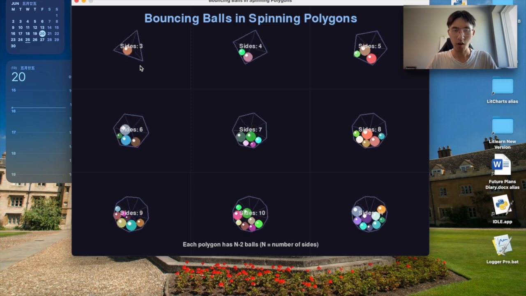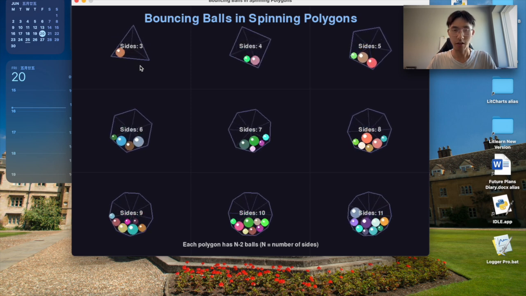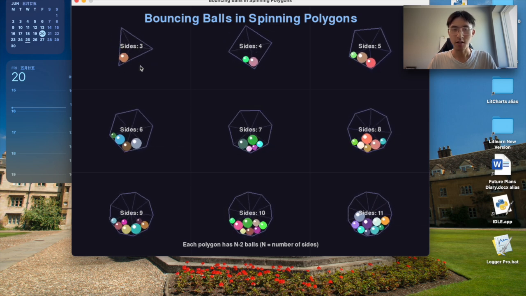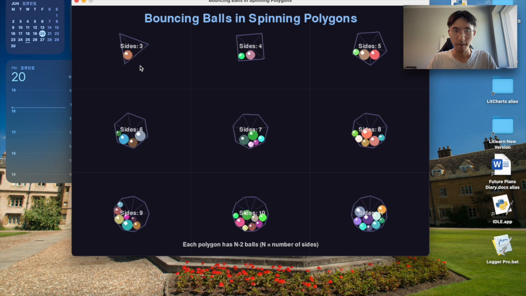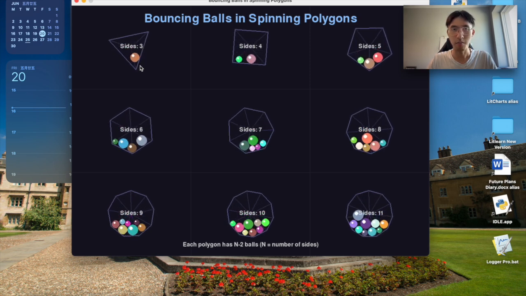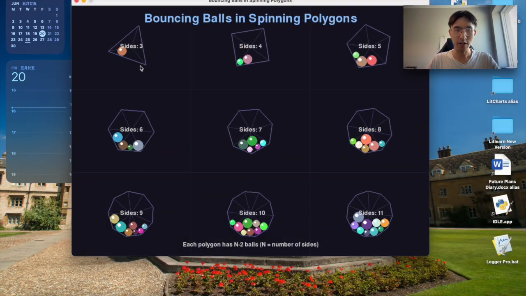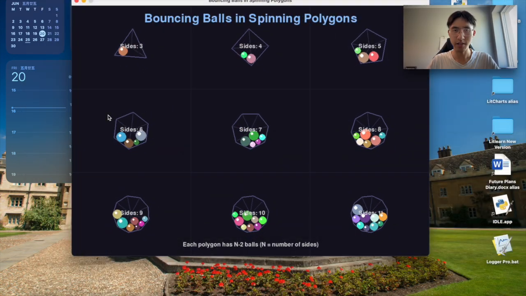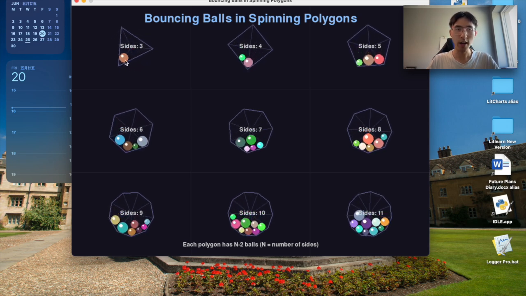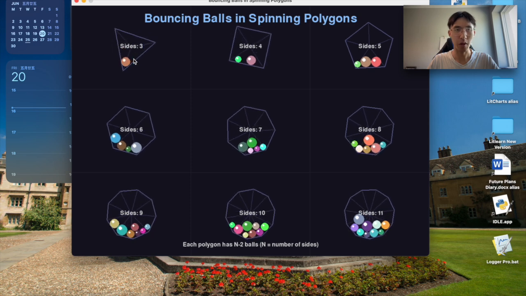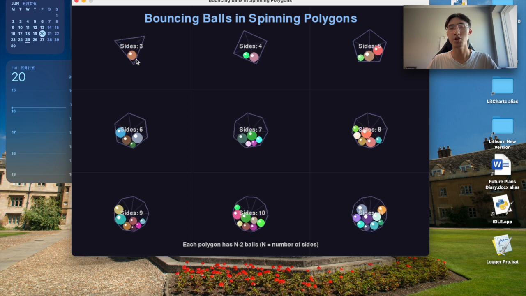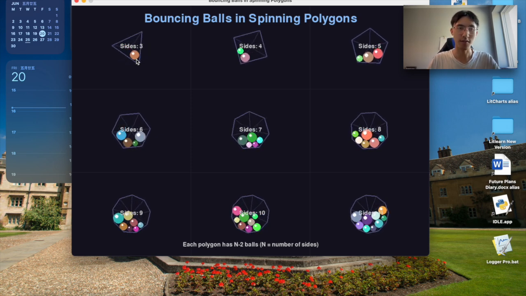So in stark contrast to the code generated by ChatGPT, we can see here that in Deepseek, the polygons don't really move. And in terms of instruction following, I would actually say Deepseek has done a slightly better job here, because look at the number of particles that we asked for. The particles we asked for is n minus 2, n being the number of sides of the polygon.